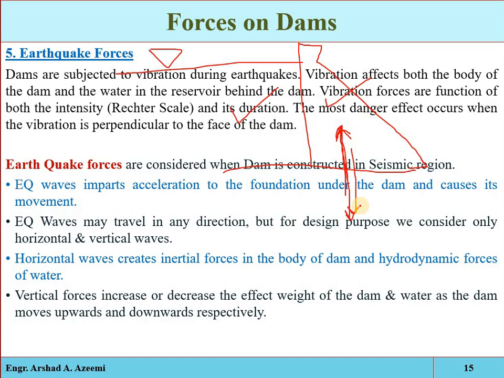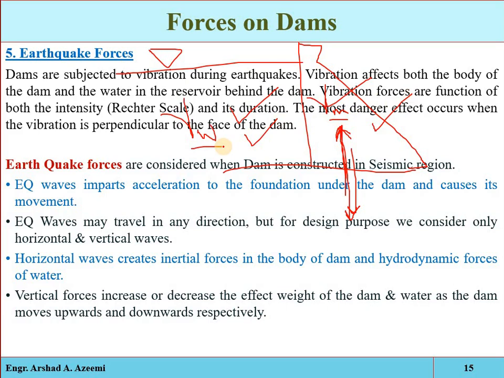And what will happen? This will again be resisted by the inertia, and the effect of that vertical earthquake acceleration will change the unit weight of the water and the unit weight of the material. Due to that vertical acceleration produced in the dam body and the reservoir water, it will affect the unit weight of the material and the unit weight of the water.